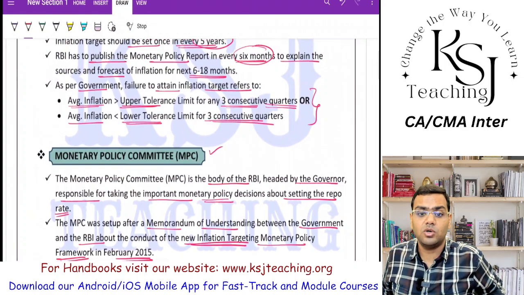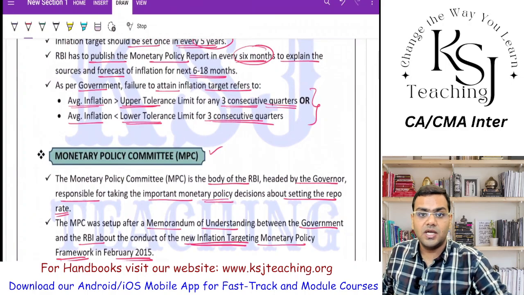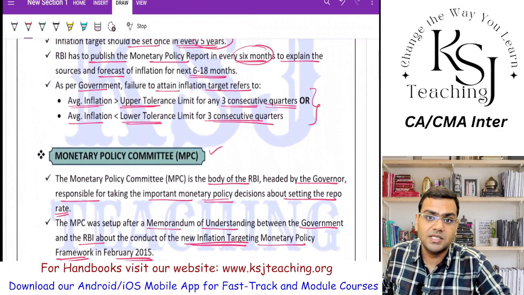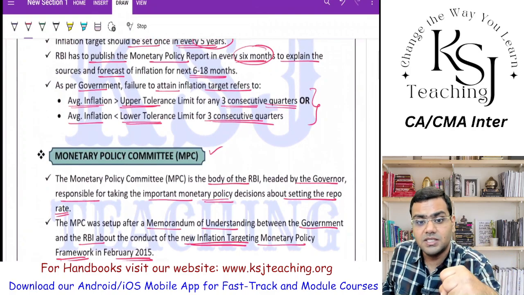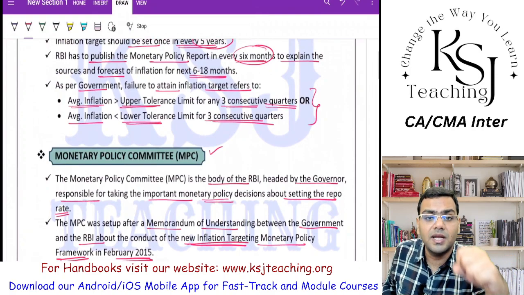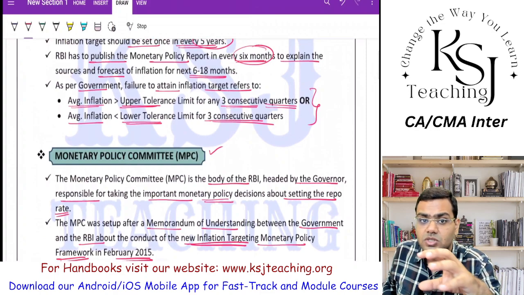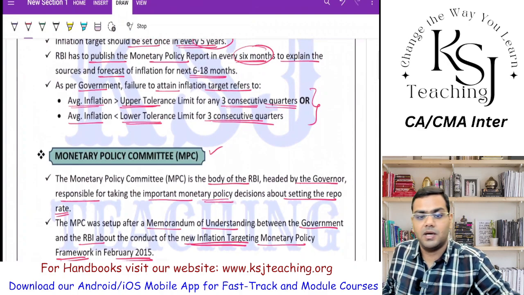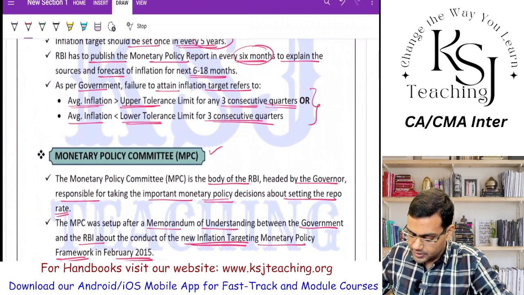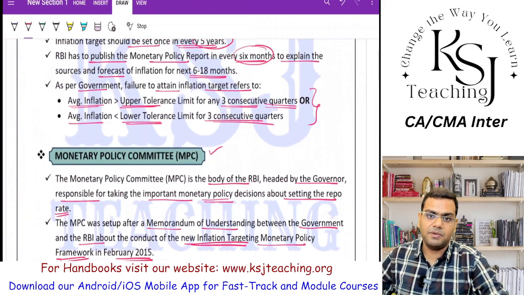How can you control inflation? Inflation is when there is excess money supply in the economy. So the basic purpose is to control the money supply, to reduce the money supply so that you are able to reduce the demand. When money demand is reduced, obviously the rate will come down and the inflation will come down, right? So this is all about this chapter of monetary policy.